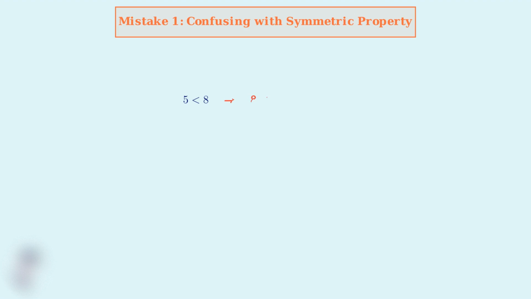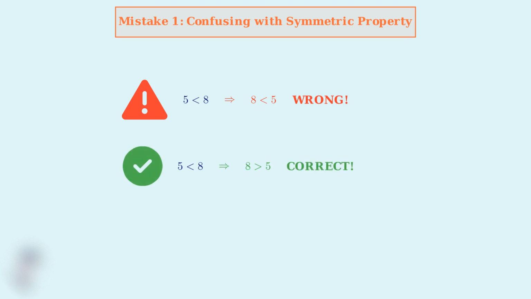The first common mistake is confusing the transitive property with the symmetric property. The symmetric property says if A equals B, then B equals A. But this doesn't apply to inequalities. Here's the wrong thinking. If 5 is less than 8, then 8 is less than 5. This is completely incorrect. Inequalities are not symmetric. The correct understanding is that inequalities have direction. If A is less than B, then B is greater than A, but we cannot reverse the inequality symbol and keep the same order.